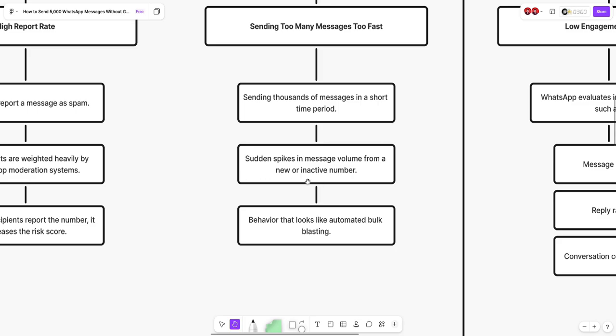Besides, sudden spikes in message volume from new or inactive numbers is obvious behavior that looks like automated bulk blasting. Okay, so it's basically normal to send automated messages, but just don't look and sound like this is 100% automated, because that's the problem.